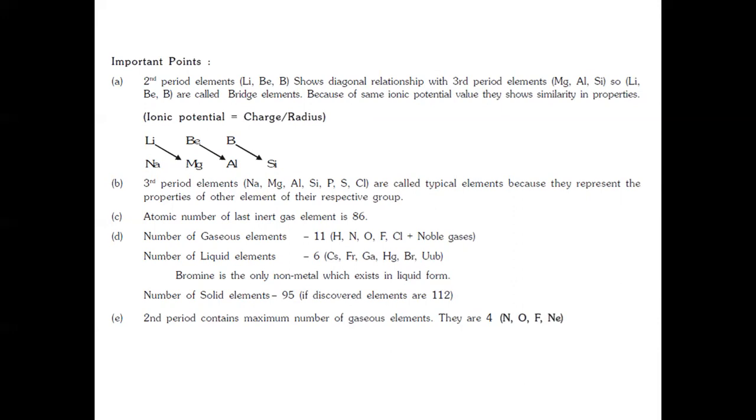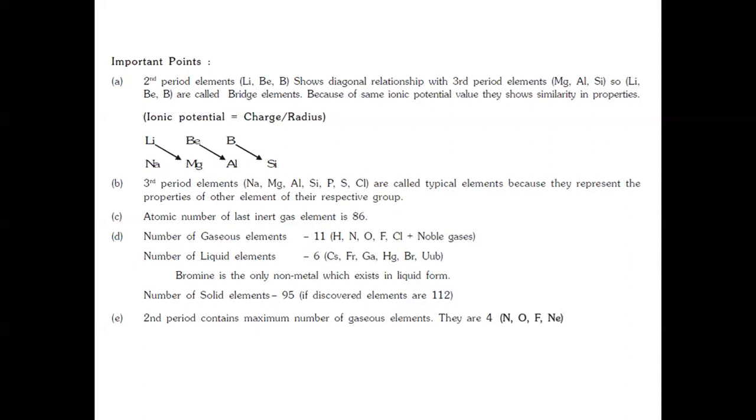Atomic number of the last inert gas element is 86. Then the number of gaseous elements is 11: hydrogen, nitrogen, oxygen, fluorine, chlorine plus the noble gases. Number of liquid elements is 6. That is cesium, francium, gallium, mercury, then bromine and UUP. Bromine is the only non-metal which exists in liquid form. Number of solid elements is 95. Discovered elements are 112.